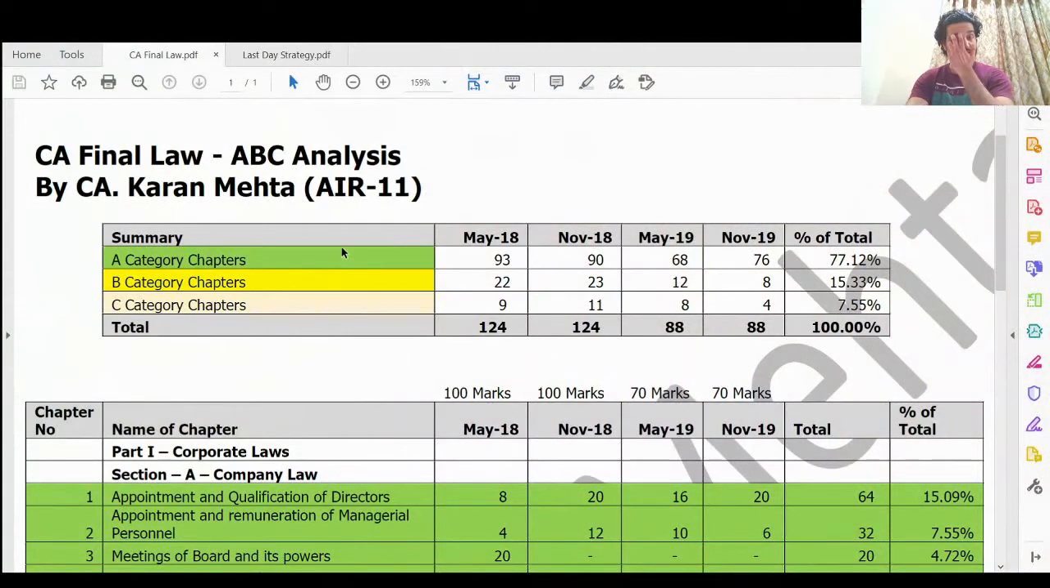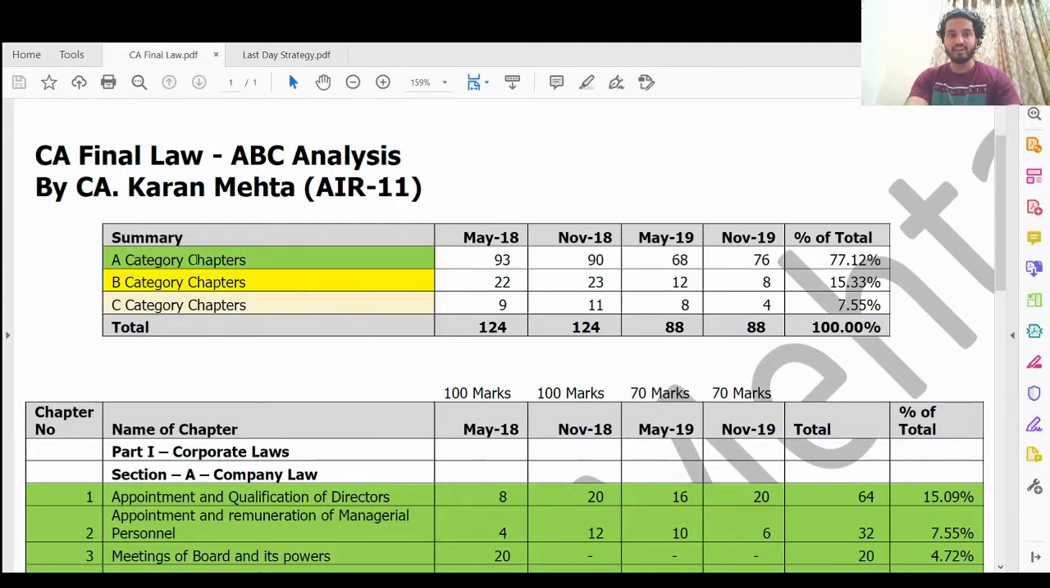So this is a strategy which has been done by me. If you see, four papers: May 18, November 18, May 19, November 19. May 18 and November 18 were 100 marks each, and these were 70 marks writing and 30 marks MCQ. But since the institute does not give the 30 marks MCQ question paper, I was not able to bifurcate those marks into this table. But yeah, I have done it for the 70 marks.